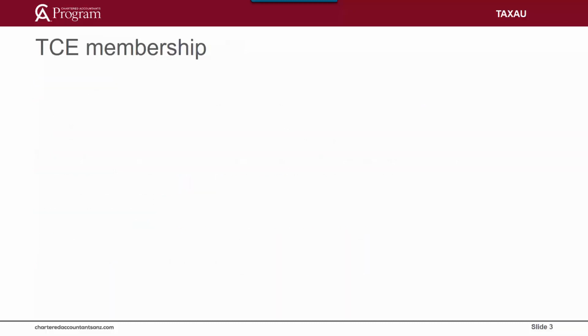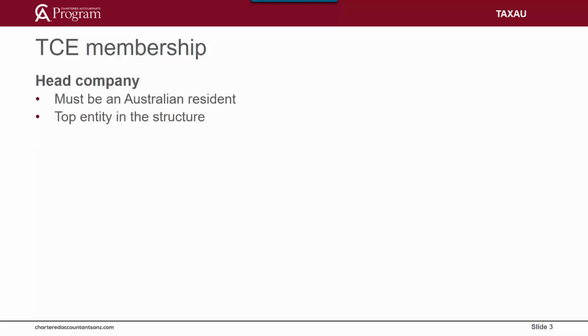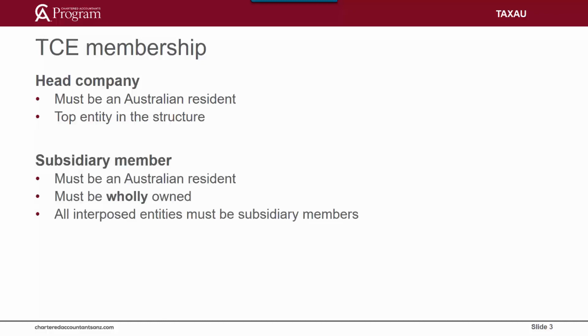The eligibility requirements for a consolidated group are: the head company must be an Australian resident and the top entity in the structure. The head company can also be another type of entity where that entity is taxed at the company tax rate. A subsidiary member must be a wholly owned company, trust or partnership of the head entity, except for shares acquired under an employee share acquisition scheme where the total of those shares do not exceed 1% of the number of ordinary shares in the company.